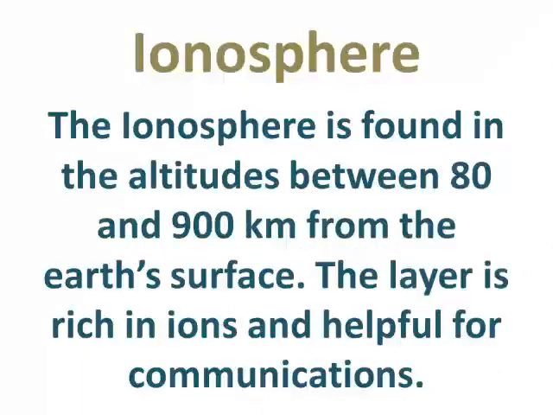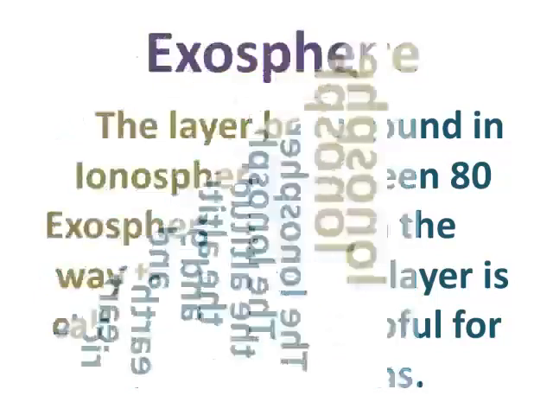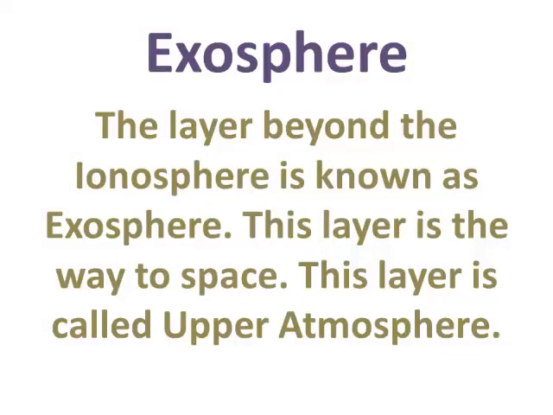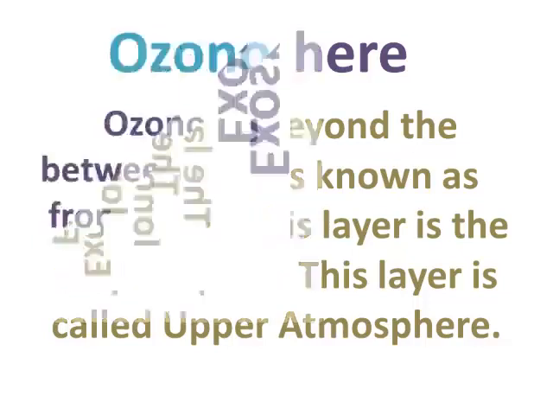Ionosphere. The ionosphere is found in the altitudes between 80 and 900 kilometers from the Earth's surface. The layer is rich in ions and helpful for communications. Exosphere. The layer beyond the ionosphere is known as exosphere. This layer is the way to space. This layer is called upper atmosphere.